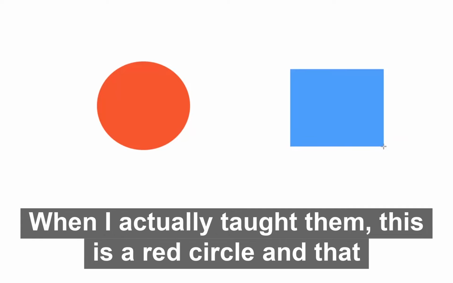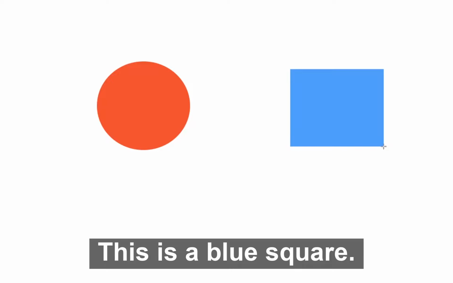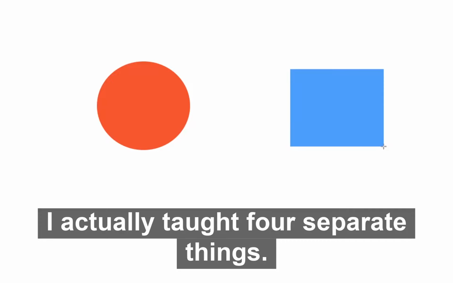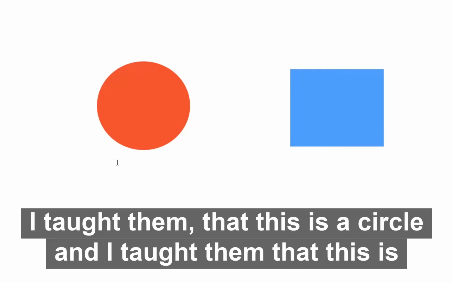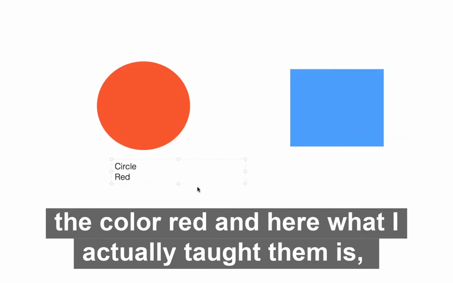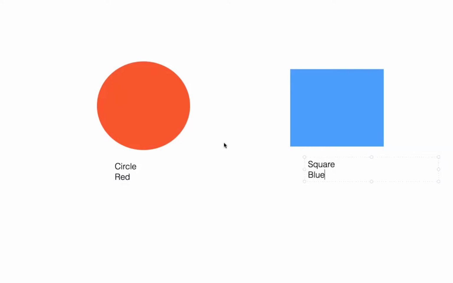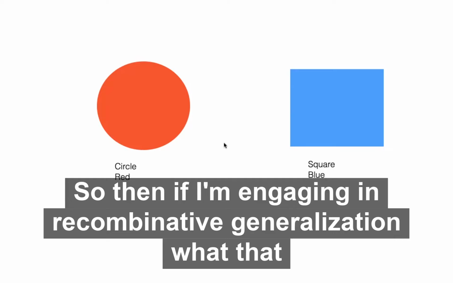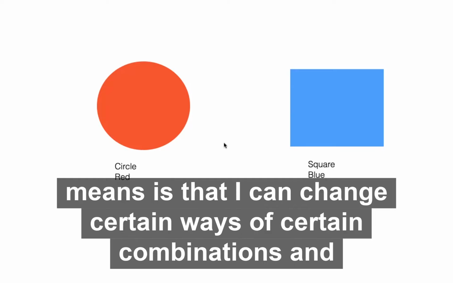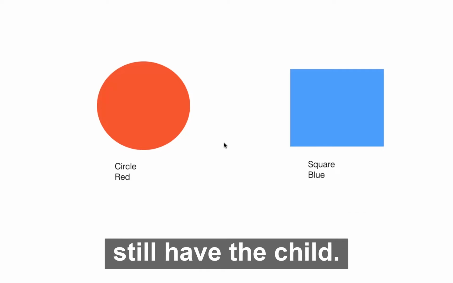When I actually taught them this is a red circle and that this is a blue square, I actually taught four separate things, right? I taught them that this is a circle, and I taught them that this is the color red. And here, what I actually taught them is, bring this down, this is a square, and then also the color blue. So then if I'm engaging in recombinative generalization, what that means is that I can change certain combinations and still have the child know what it is.